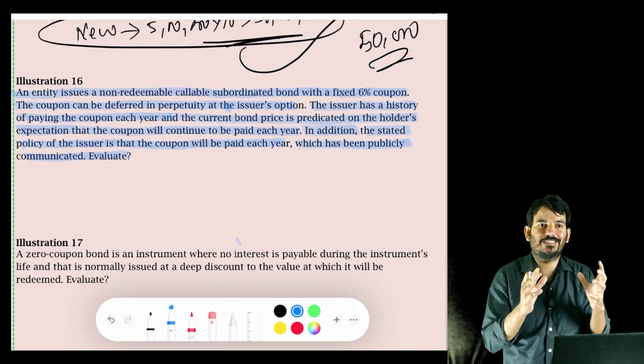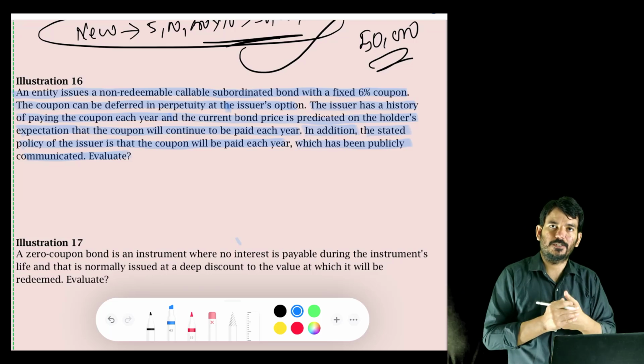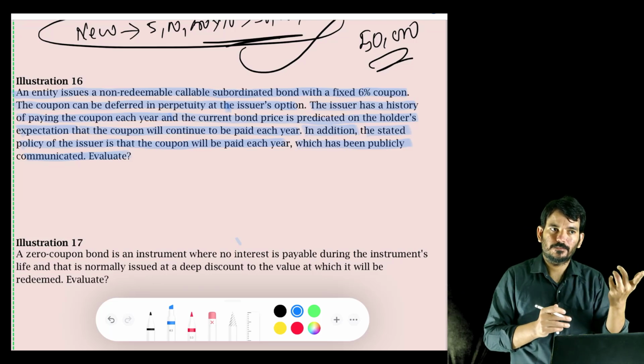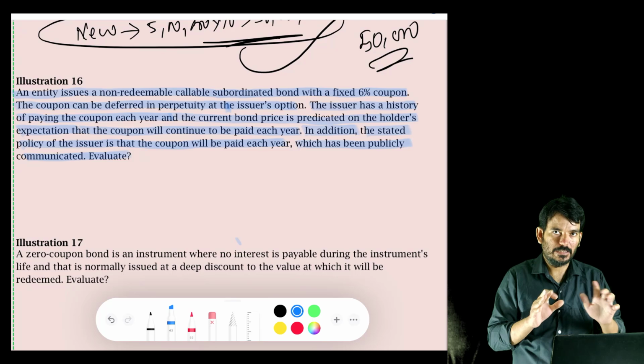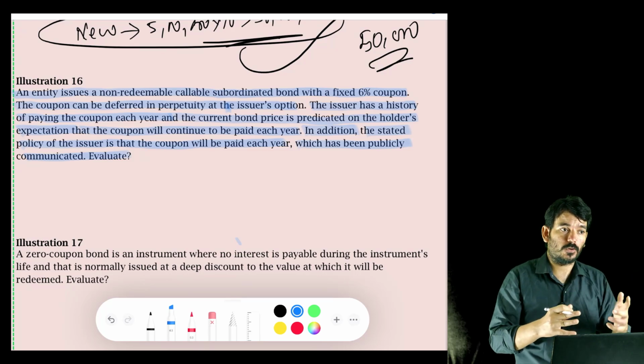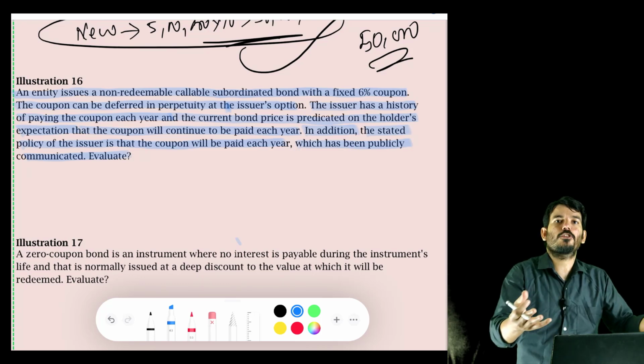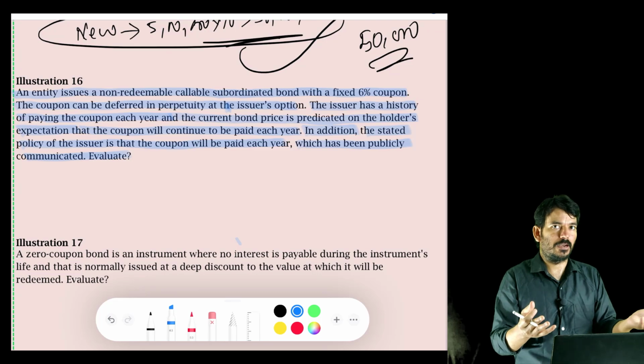So I am issuing a perpetual or non-redeemable callable subordinated bond with a fixed interest rate of 6%. So what is this? I am telling them that I am issuing a bond of 6%. Do I pay them? Normally I do pay, but there is no contractual obligation. I have already communicated to the public that every year I will be paying the 6%. I didn't promise, but it is known to the public. Okay, a constructive obligation has been created.